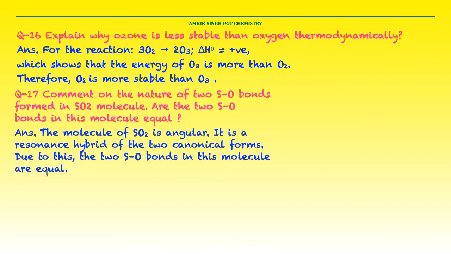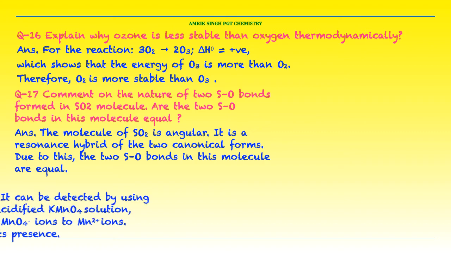Now question number 17. Comment on the nature of the two SO bonds formed in the SO2 molecule. Are the two SO bonds in this molecule equal? Answer is, the molecule of SO2 is angular. It is a resonance hybrid of two canonical forms. Due to this, the two SO bonds in this molecule are equal.